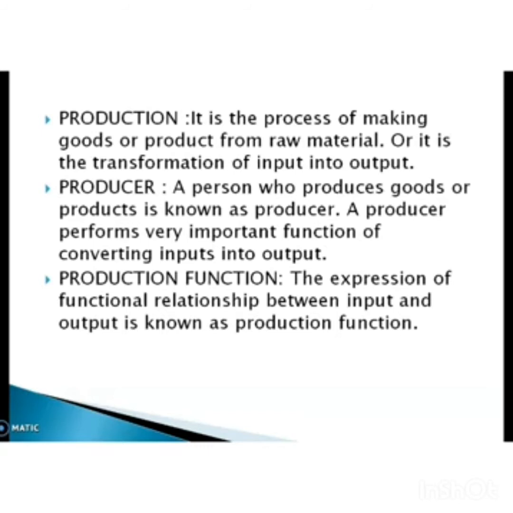A person who produces goods or products is known as a producer. Or otherwise we can say the person who is engaged in the process of production is known as a producer. So, a producer performs the very important function of converting input into output. In production, input and output are very important. So, the production function is the expression of the functional relationship between input and output. The functional relationship between input and output is known as production function.